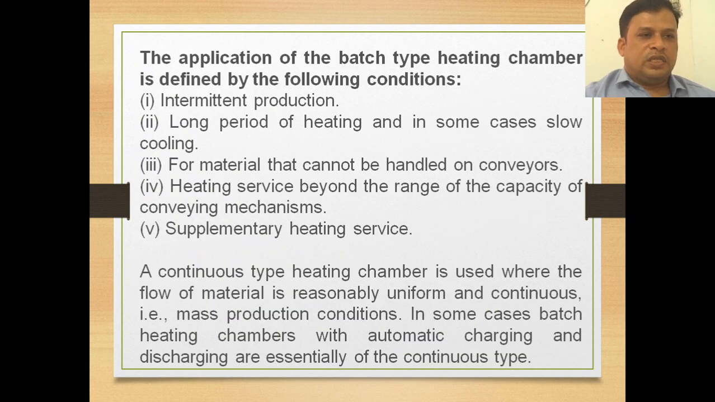Now we will see what is continuous type and what is batch type. The application of batch type heating chamber is defined by the following conditions: intermittent production, long period of heating, and in some cases slow cooling. For material that cannot be handled on conveyors, as you know what conveyors are, we are using this particular type of batch type heating chambers. And heating service beyond the range of capacity of conveying mechanisms, and supplementary heating services.